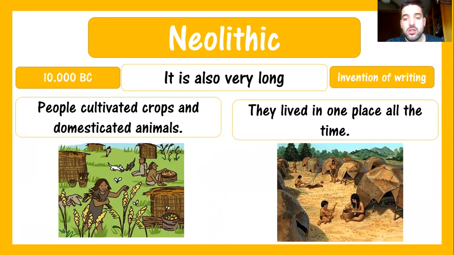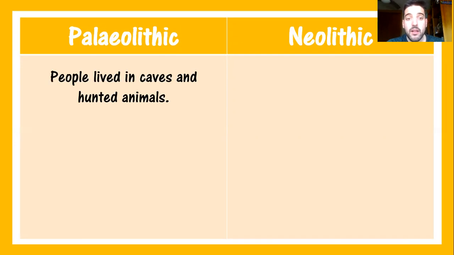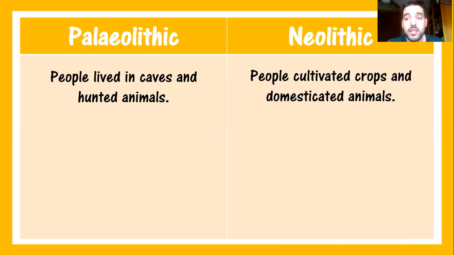Okay, so as they learned how to cultivate crops and animals, they didn't have to look for food all the time because they had food all the year round. Okay, let's summarize now. In the Paleolithic, people lived in caves and hunted animals, and in the Neolithic, people cultivated crops and domesticated animals. They also hunted, but not as much as in the Paleolithic.